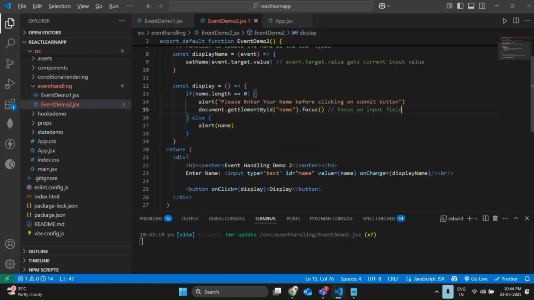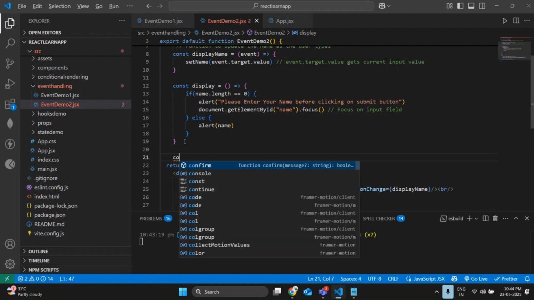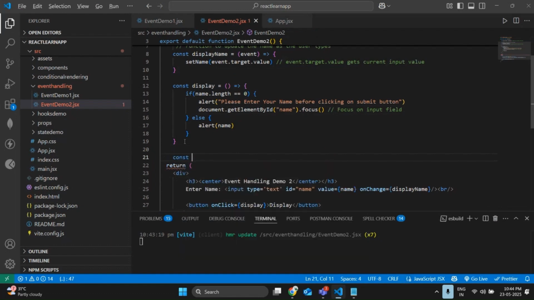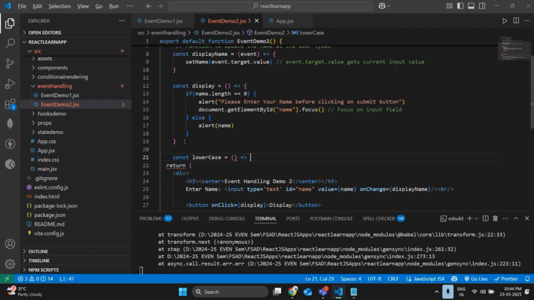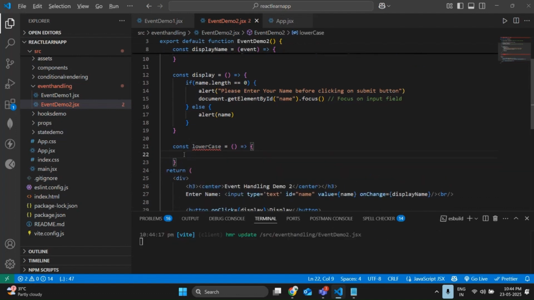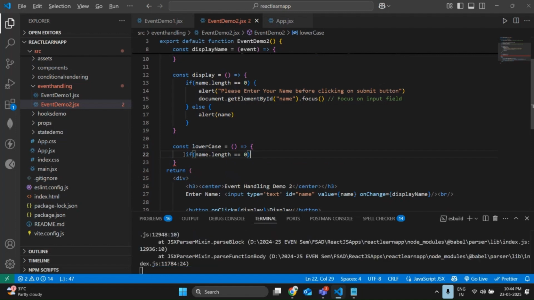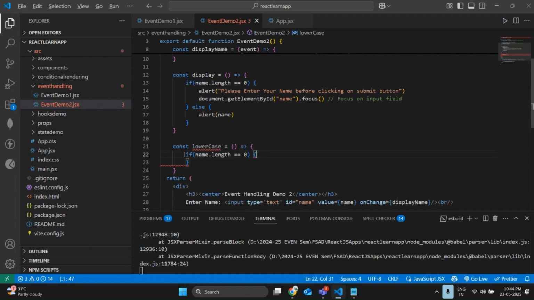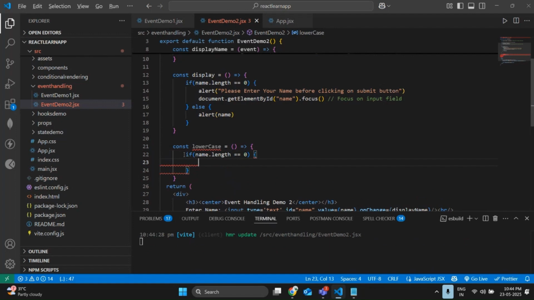Next, let me write another function, const lowerCase is equal to an arrow function. If name.length double equal to 0, it means we are not allowed to change anything. So let me use the same message.